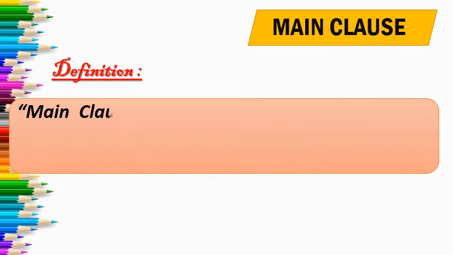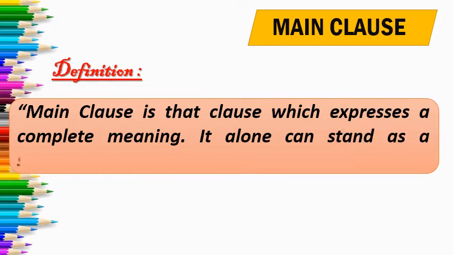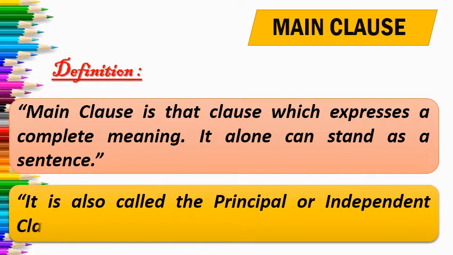What is a main clause? Main clause is that clause which expresses a complete meaning. It alone can stand as a sentence. Or in simple way, we can say that a main clause is a self-dependent clause. Its meaning is clear without help of any other clause. It is also called the principal or independent clause.